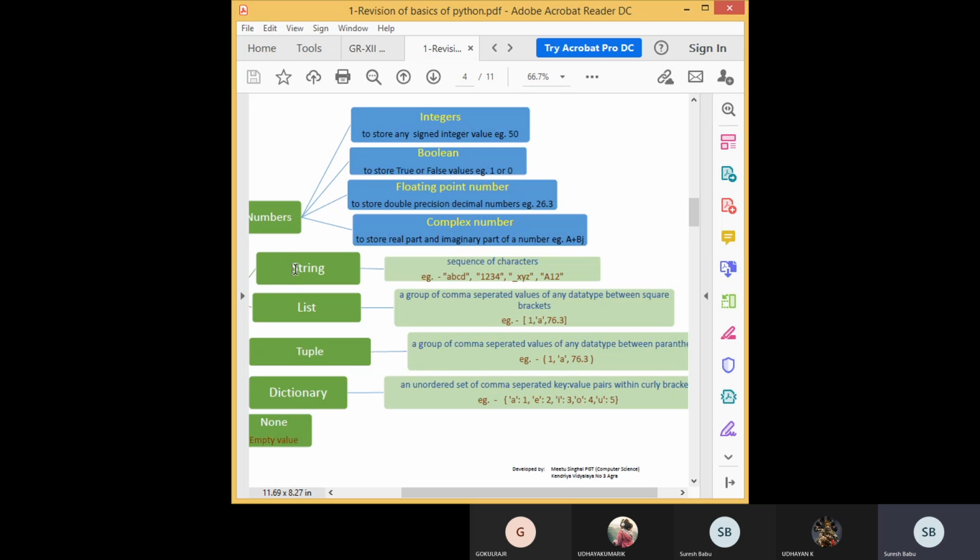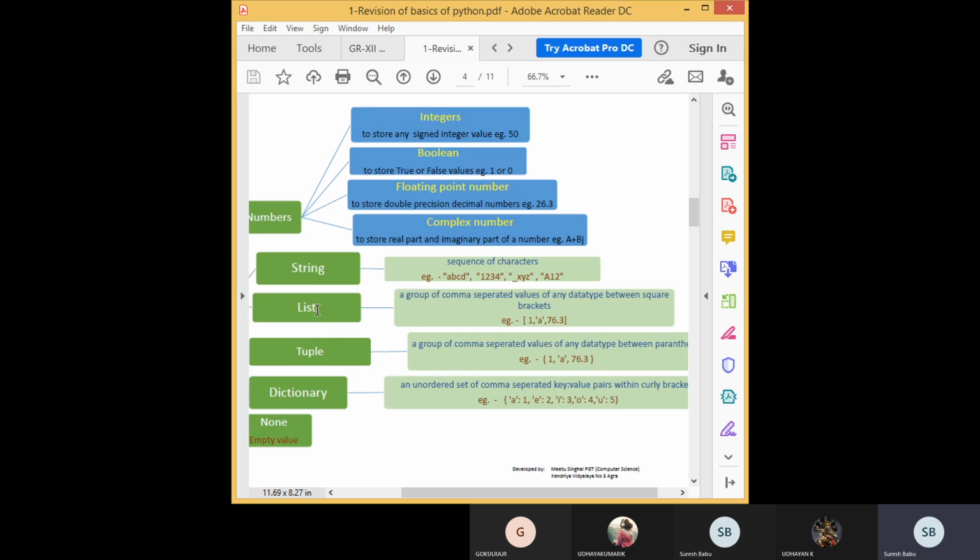Then string, which I have discussed with you, is a single character or sequence of characters, denoted by single quotation or double quotation, and you can also use triple quotation. Triple quotation is used for multiple line strings. Every time we will use a single word or a single sentence like this. If it goes to multiple lines, then you use triple quotation. I know how to use triple quotation.